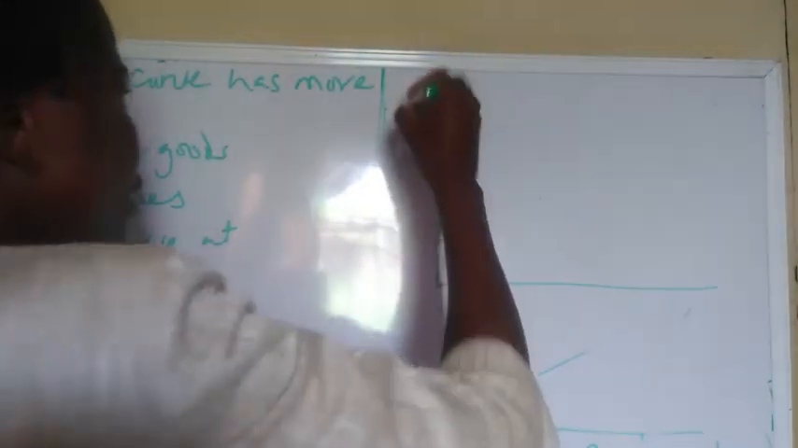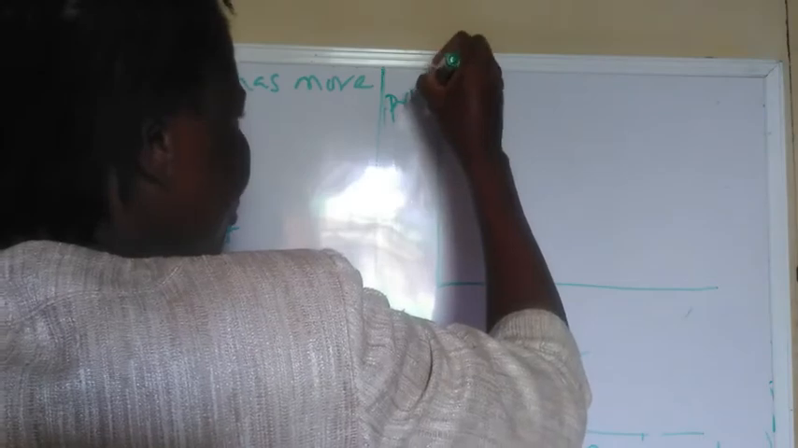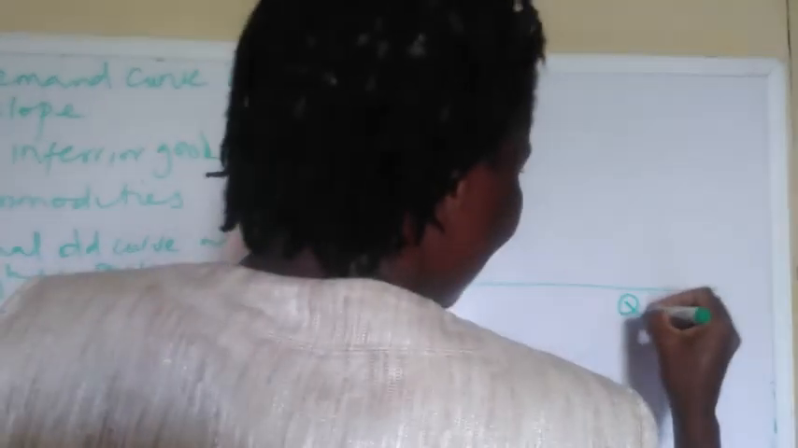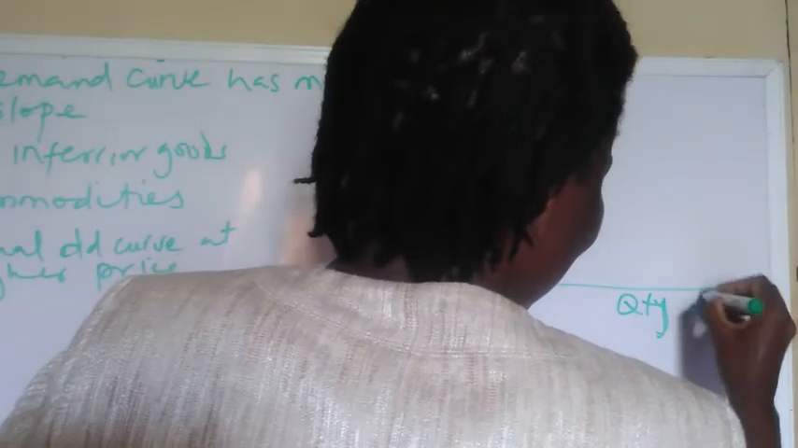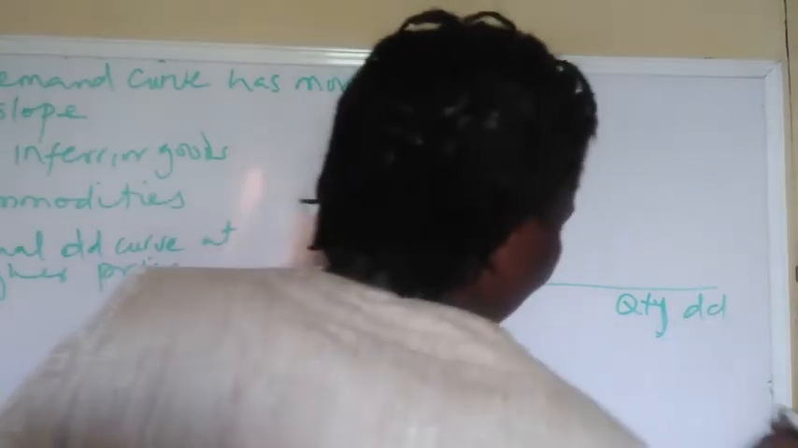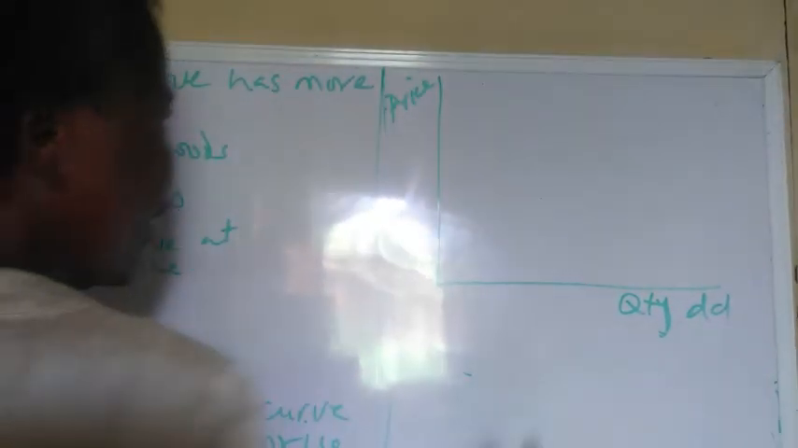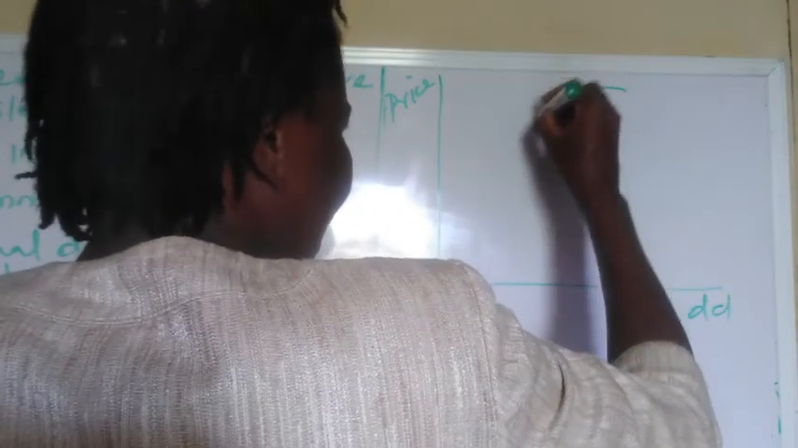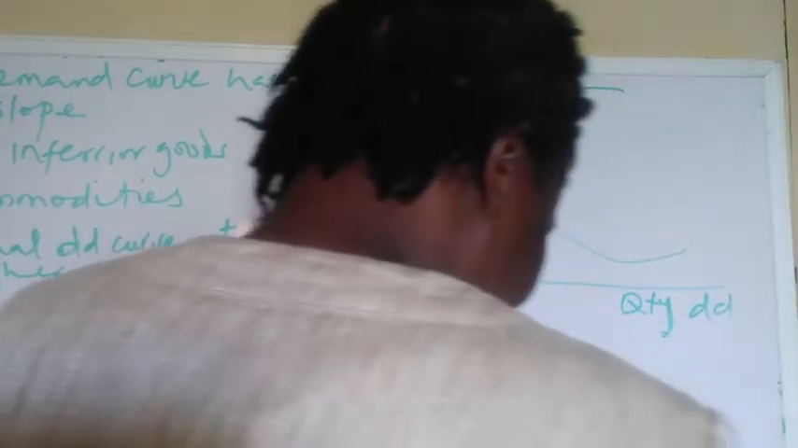So this is for the price, and this is for the quantity demanded. You can see it's like letter C here. This is another demand curve with more than one slope. Letter C.